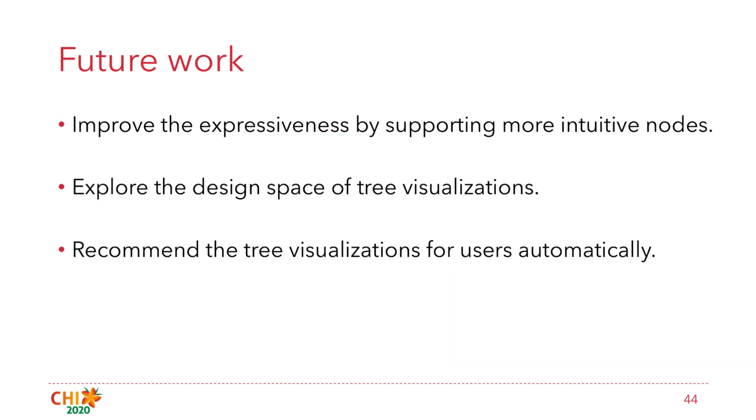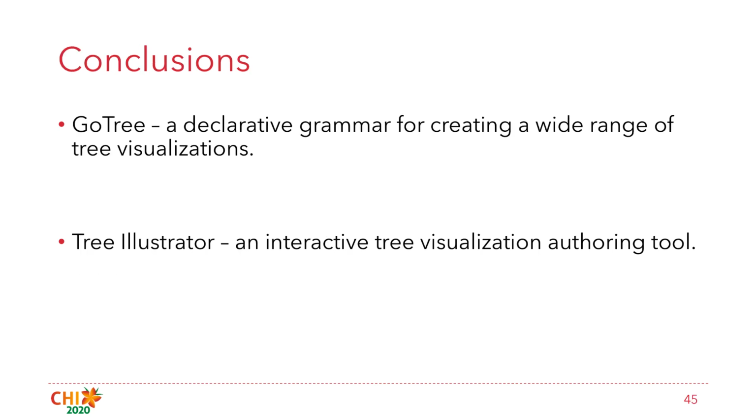In the future, we plan to improve the expressiveness by supporting more intuitive nodes, explore the design space of tree realizations, and automatically recommend tree realizations for users according to the tasks and characteristics of hierarchical data. In conclusion, we propose GoTree, a declarative grammar for creating a wide range of tree realizations, and Tree Illustrator, an interactive tree realization authoring tool.